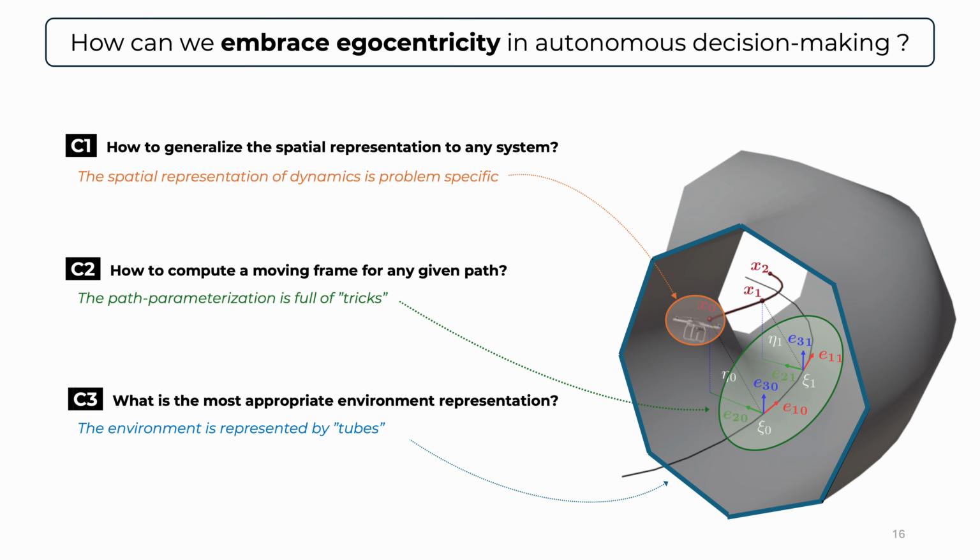So hopefully, by addressing these three questions, we will make it a little bit easier for roboticists and practitioners to adopt an egocentric approach in their own research and in their own robotic applications. With that, in the remainder of the talk, I'm about to proceed by answering each of these questions. Let's get started with the first one.